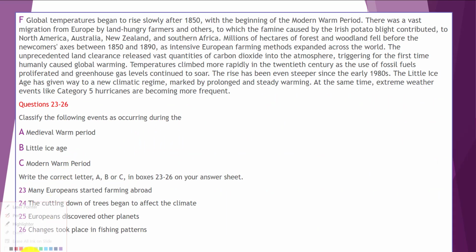Okay, these are our questions. Question 23 to 26. I'm going to read the instructions carefully. Classify the following events as occurring during the medieval warm period, Little Ice Age, and modern warm period. And write the correct letter A, B, or C in boxes 23 to 26 on your answer sheet. In classification questions, we choose keywords from questions, and at the same time, we are careful about our options. Okay, now let's choose our keywords.